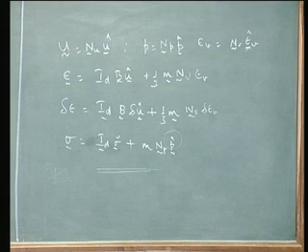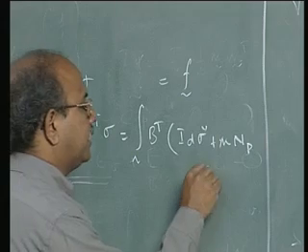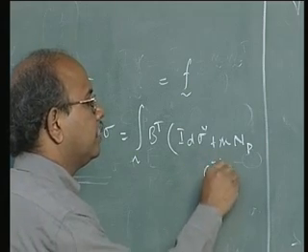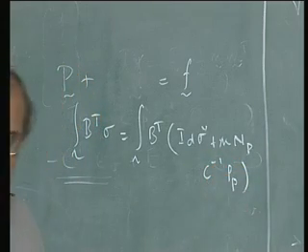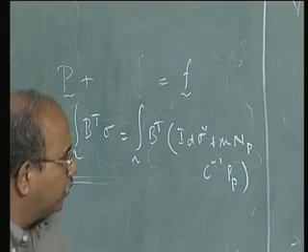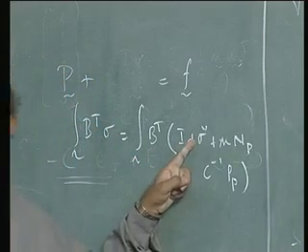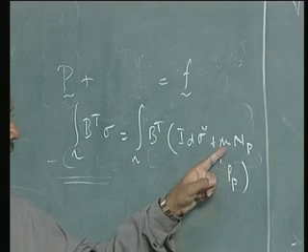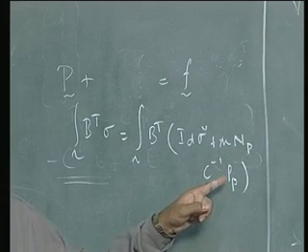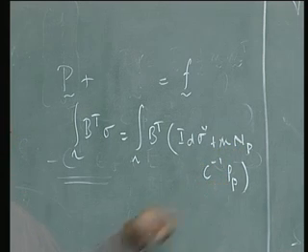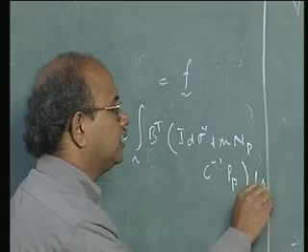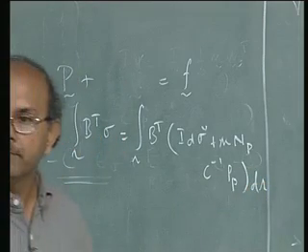But what is p hat? We just now derived what is p hat, C inverse pp. So I can write that down as C inverse pp. I hope it is clear that the two terms are id sigma hat and m np C inverse pp, d omega, where pp is my pp term.